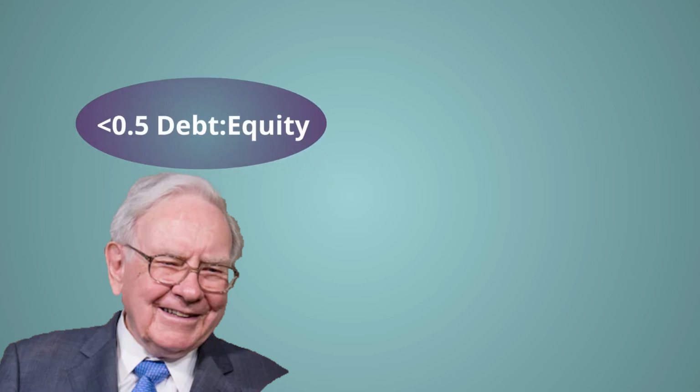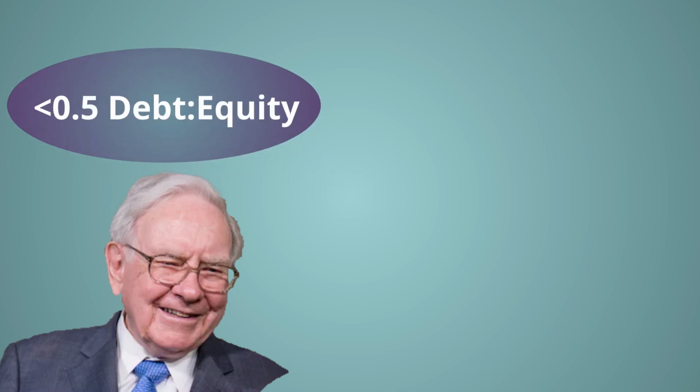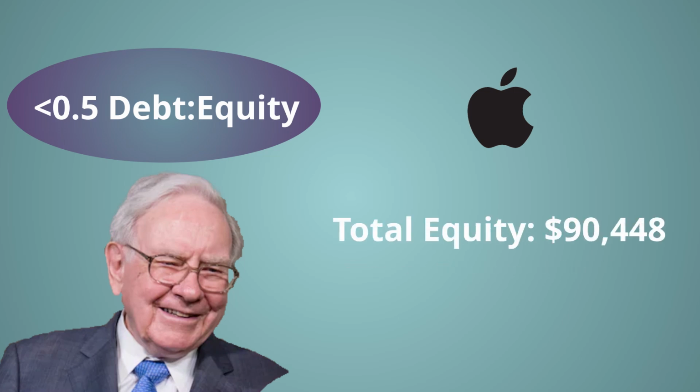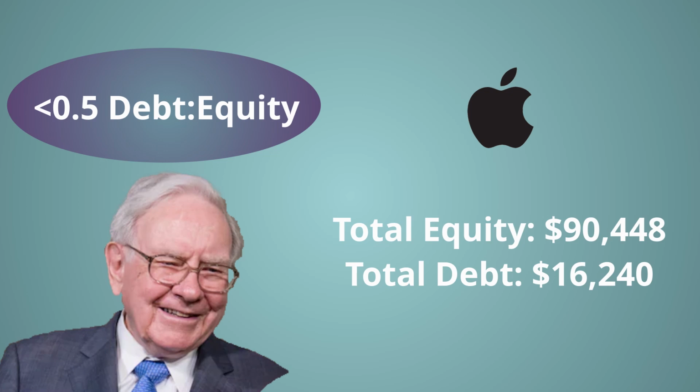Now, what does Warren Buffett look for in this ratio? Ideally, he wants to see less than a 0.5 debt to equity ratio. This number is something to take note of for the future, as it is important. As we can see from Apple's balance sheet, total equity stands at this figure. Now we will check the total debt. This will equate to all the figures with debt in their title, so current debt plus long-term debt is our debt figure.